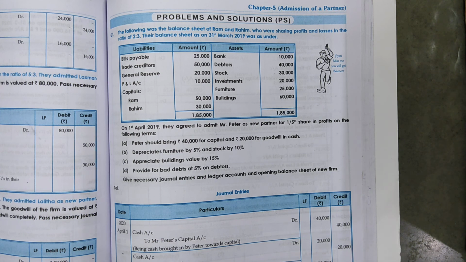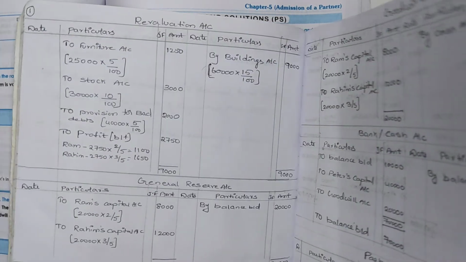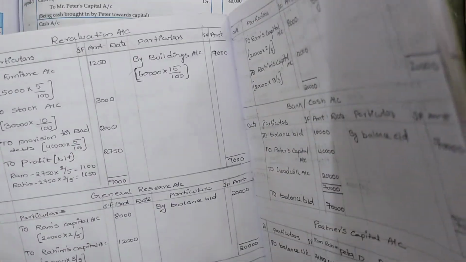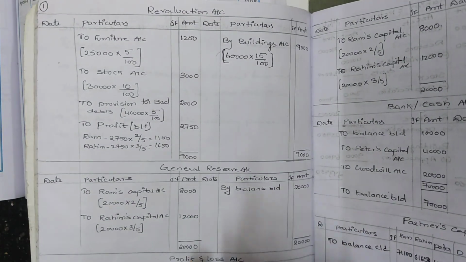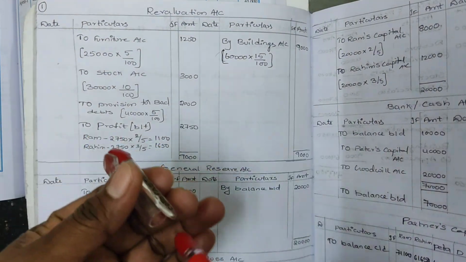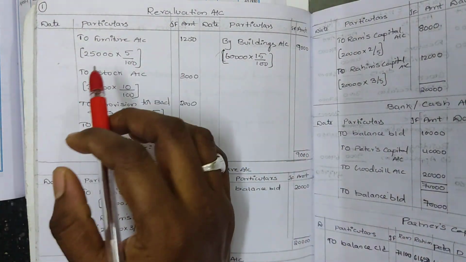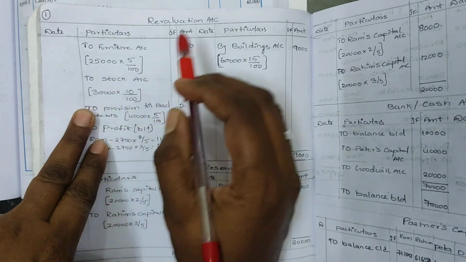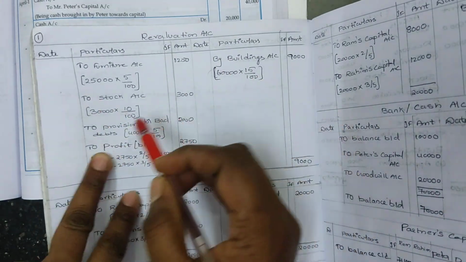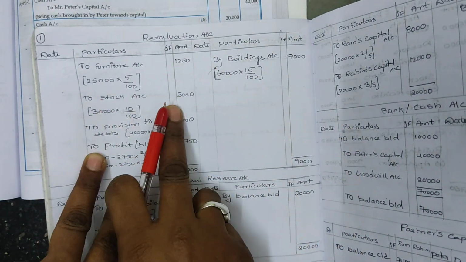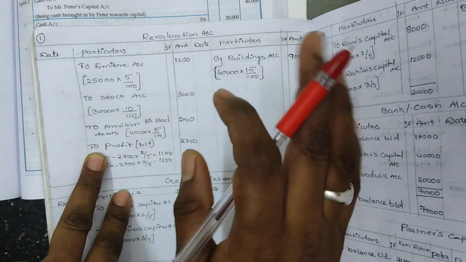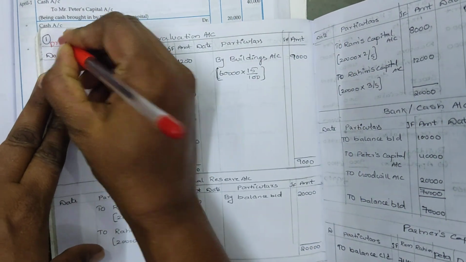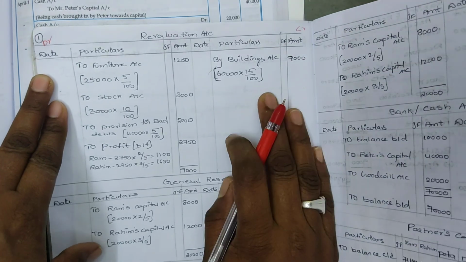When there are any changes in assets and liabilities, only then we have to do the revaluation account. First we will do the revaluation account. In the question, he has given depreciate furniture by 5%. What is the furniture value given in the question? This is the revaluation account, with date, particulars, JF, amount, and debit and credit sides.